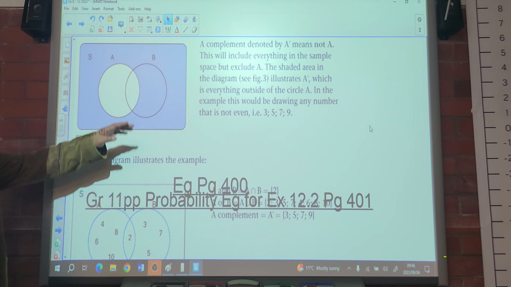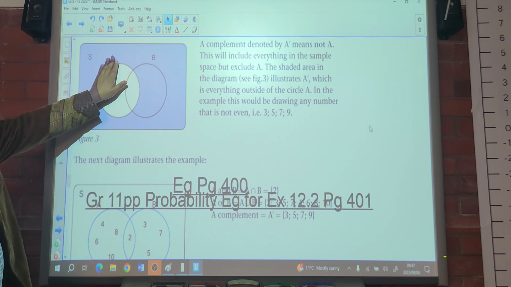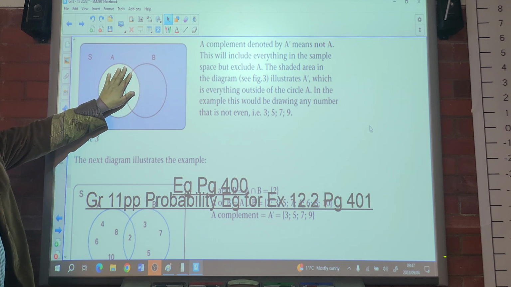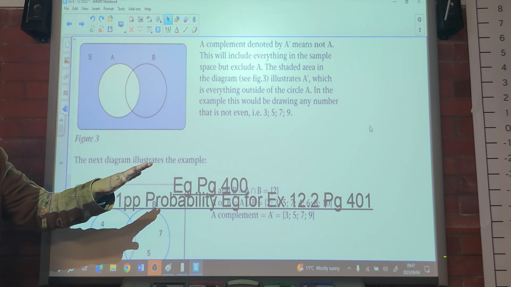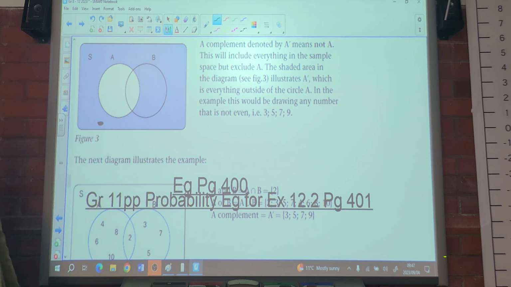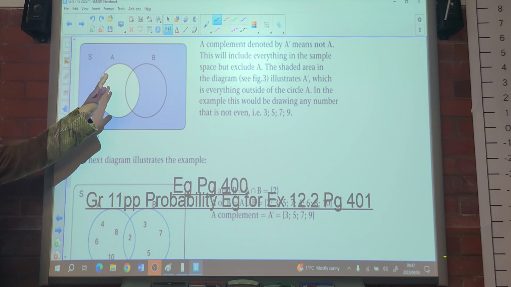So if A was even, all the even numbers would form part of set A. If it says not A, it's everything other than A. Everything outside that would also be part of not A.